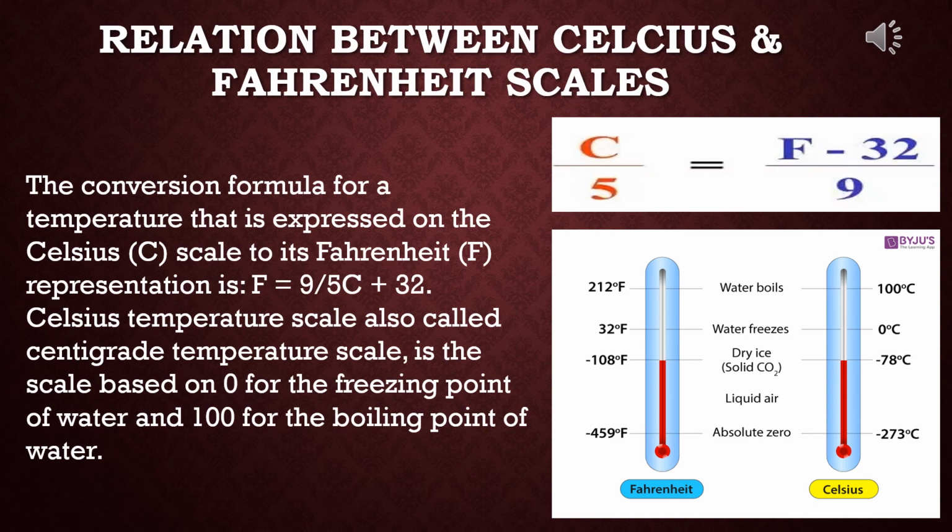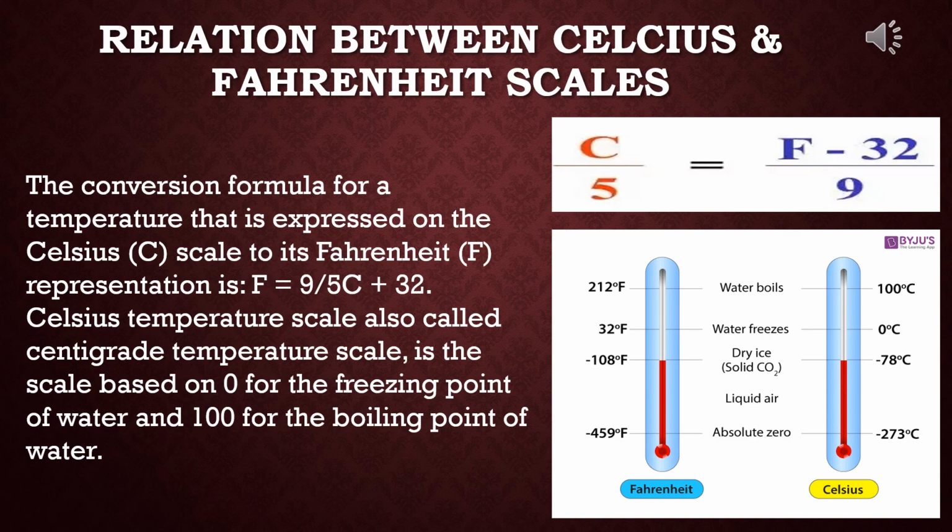Celsius temperature scale, also called centigrade temperature scale, is a scale based on 0 for the freezing point of water and 100 for the boiling point of water. So ultimately the relation is coming C by 5 is equal to F minus 32 by 9. How it is coming I am explaining, but before that see the diagram. Fahrenheit and Celsius scale, 0 degree and there 32 degree, here 100 degree and here 212 degree Fahrenheit.